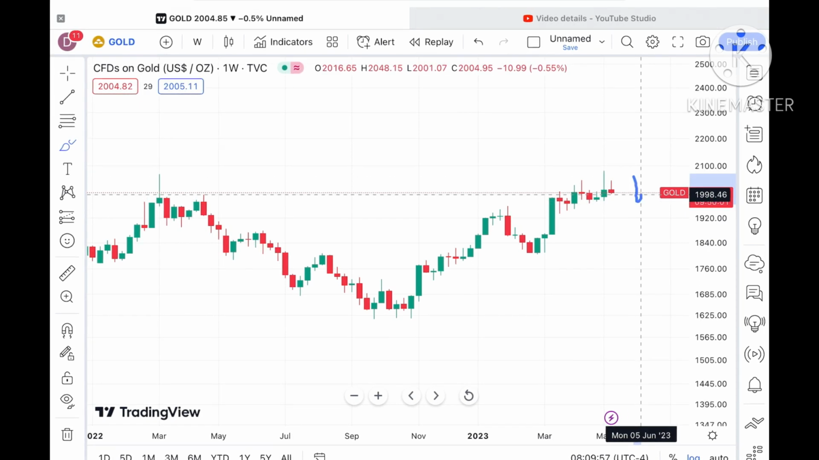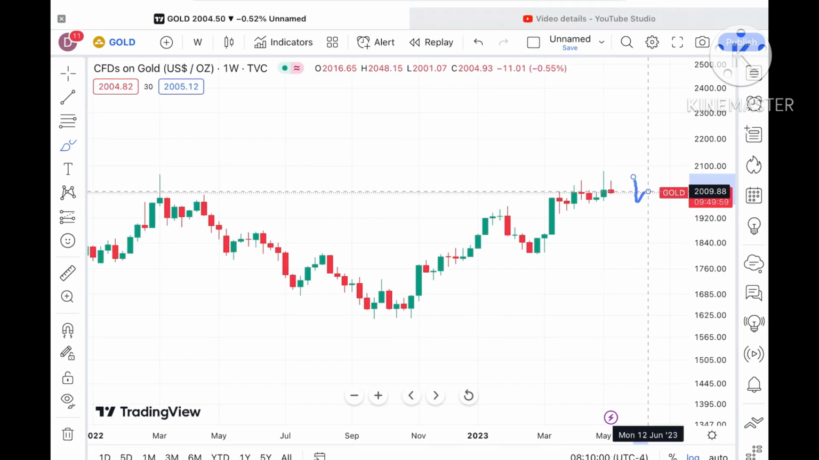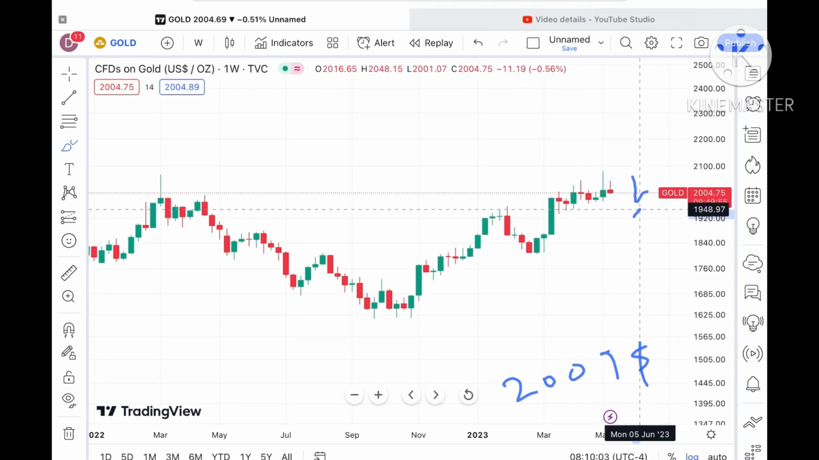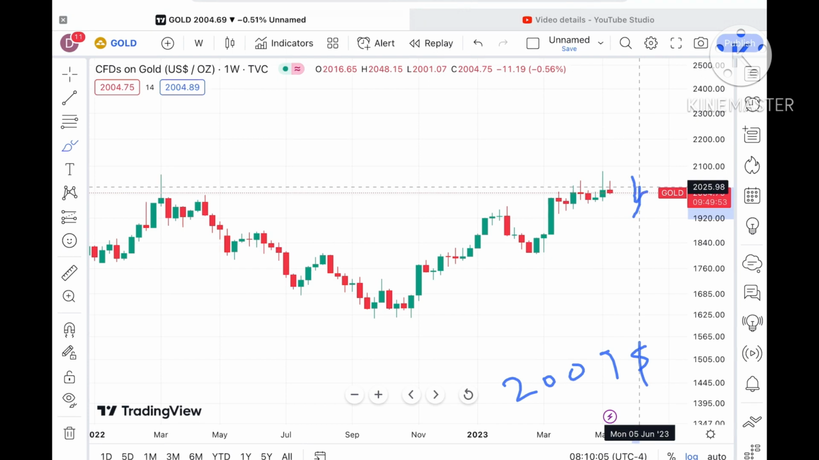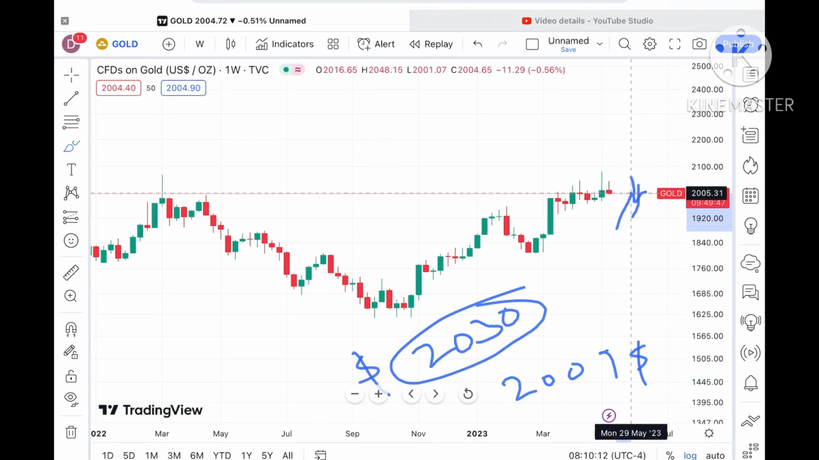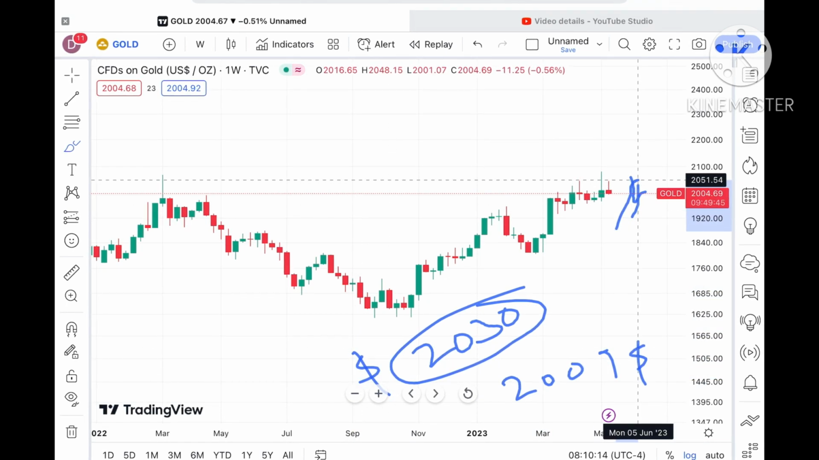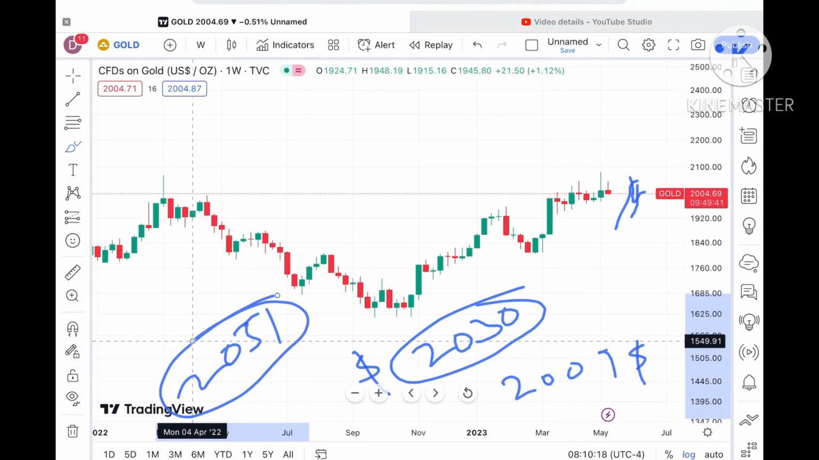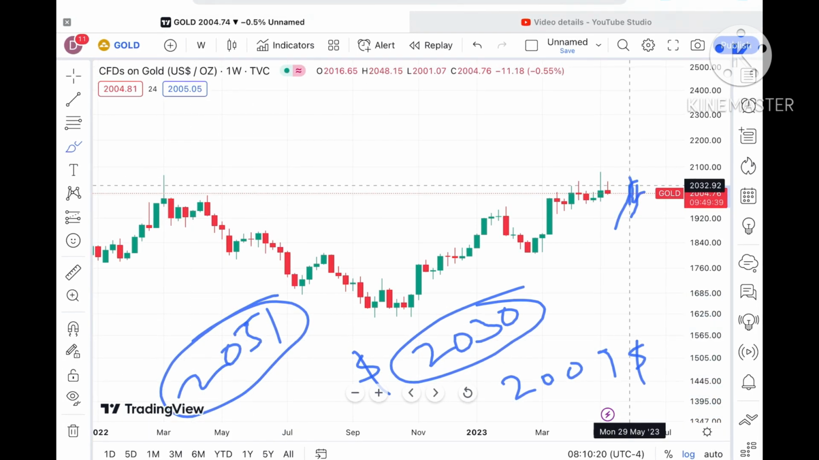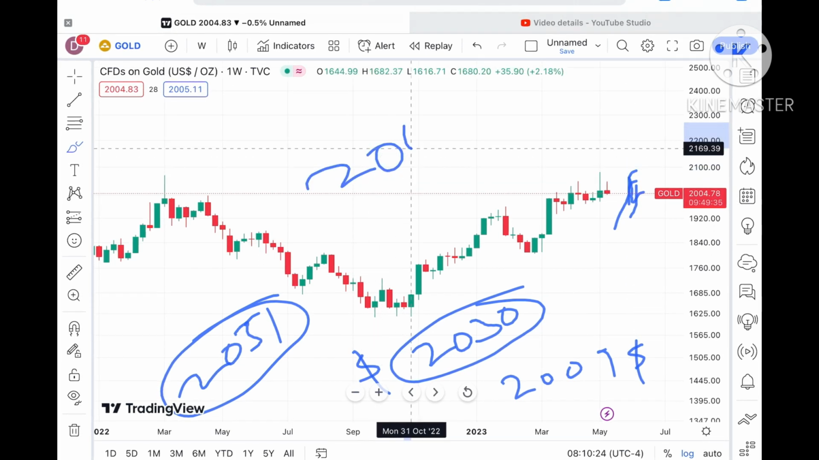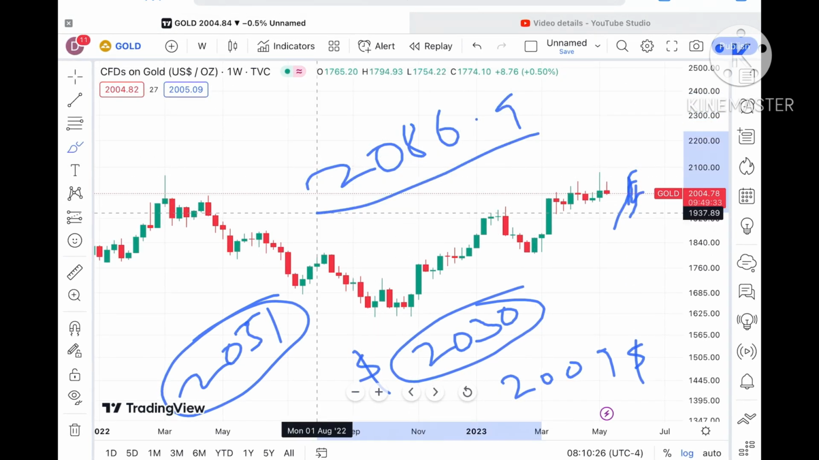Now if this level sustains, it can go towards a level of $2009, and if it moves further upside, then we can see it can go further high towards a level of $2030. Suppose the price sustains above this level, it can cross a level of around $2051. This $2051 is already a weak resistance, so chances of going further high will be there, and then we can see it can go towards a level of $2086.9. Keep that in mind.